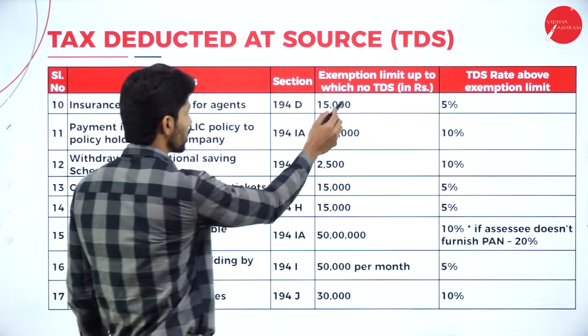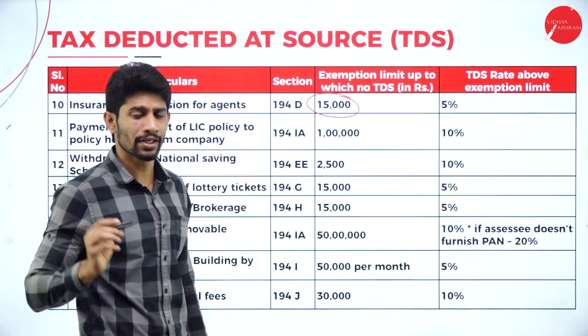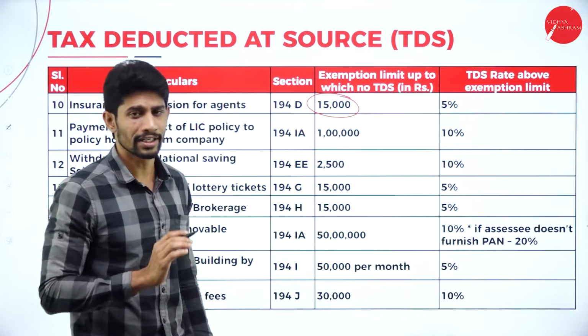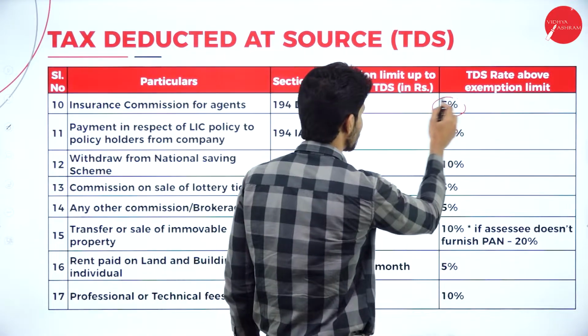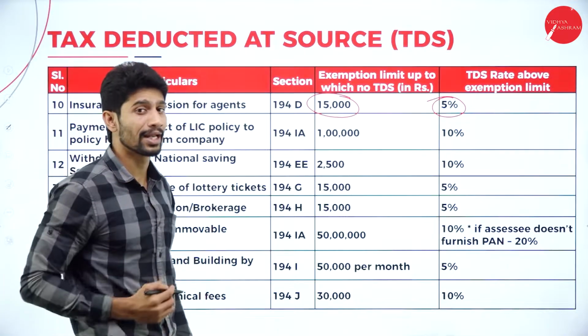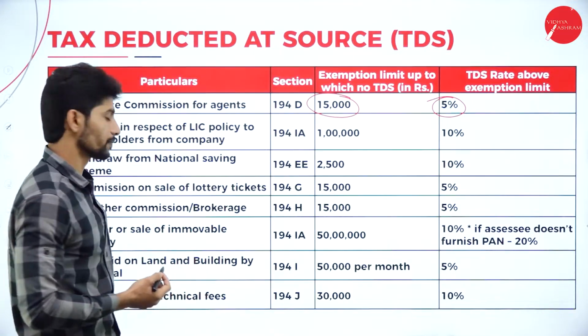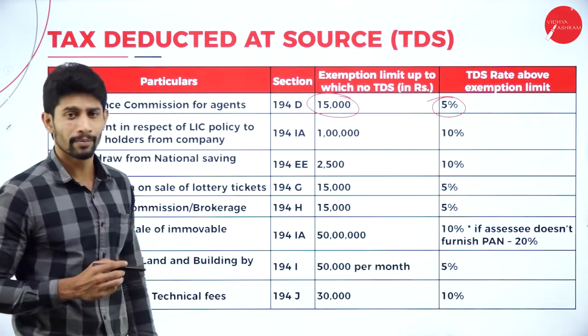If any insurance agent is receiving up to 15,000 commission, the TDS is not deductible. If he is receiving more than 15,000, then they will deduct 5% TDS and pay the remaining amount.